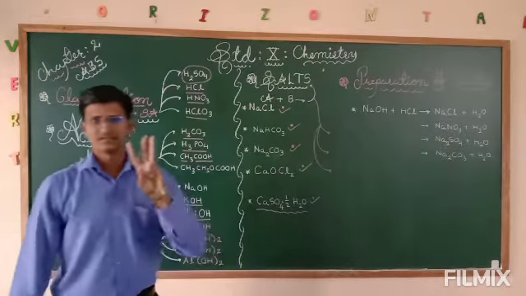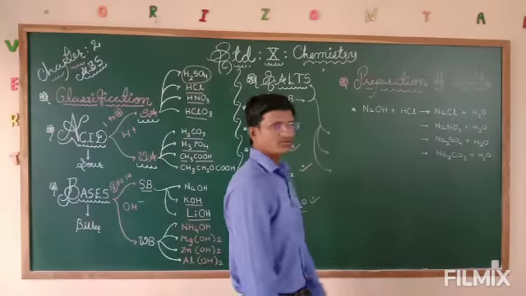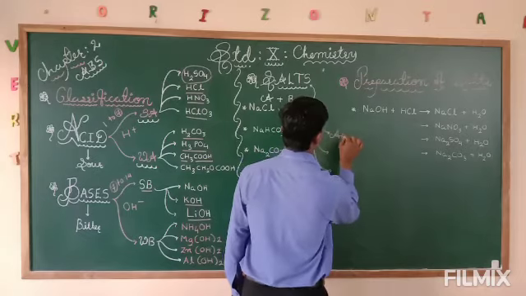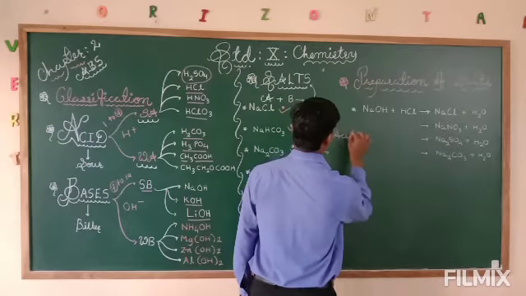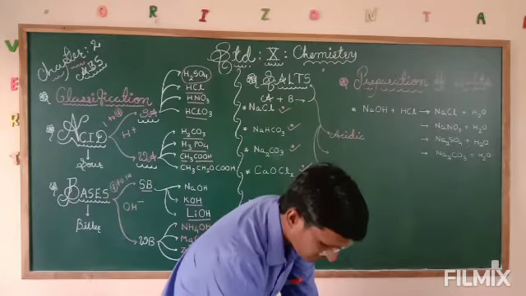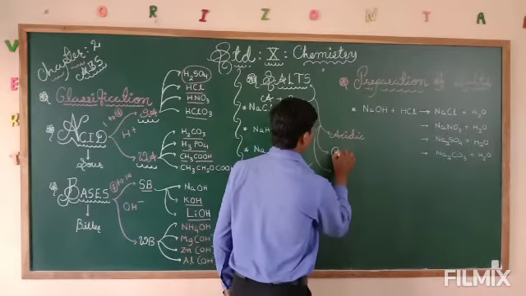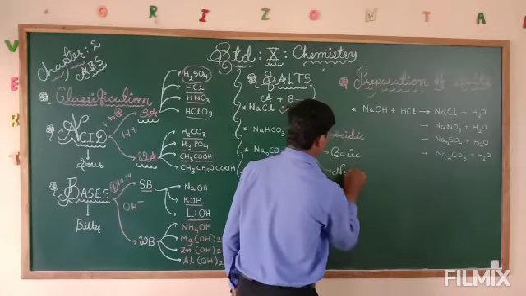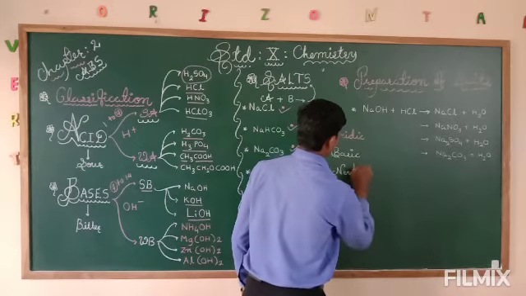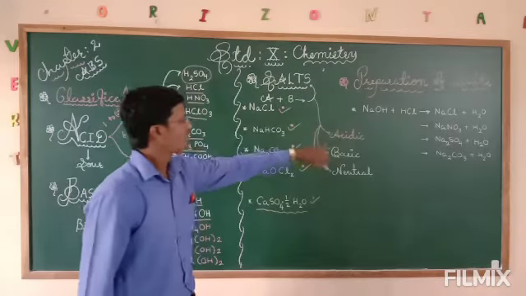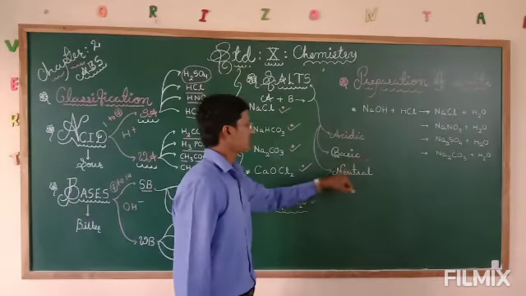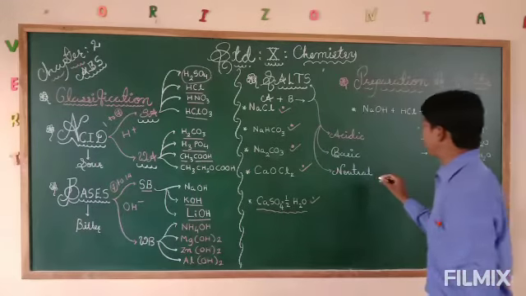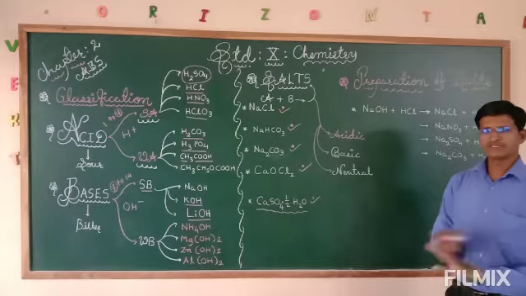Generally salts are of three types. One which is acidic in nature, second is basic in nature, and third is neutral. So three types of salts we have: acidic salts, basic salts, and neutral salts. Neutral salts generally form from a strong acid and strong base. Neutral means they don't have any charge.